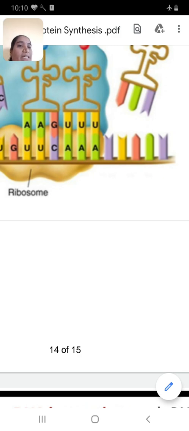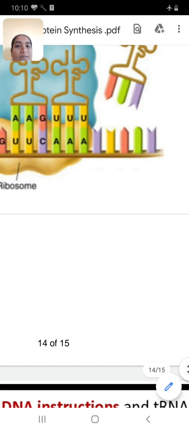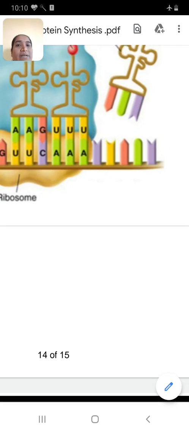And the polypeptide is now released in the cytoplasm. This process is known as termination. How does termination occur? The last 3 codons are known as terminating codons, which are not read by the tRNA molecule, and here the process stops. This is known as the termination process. After termination, the 2 subunits of the ribosome dissociate and the last tRNA is set free in the cytoplasm.